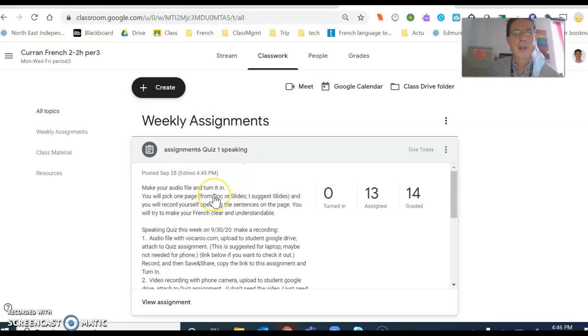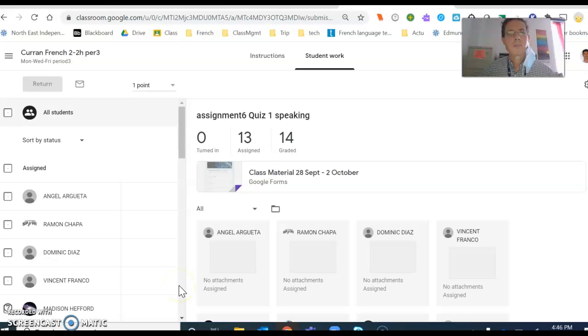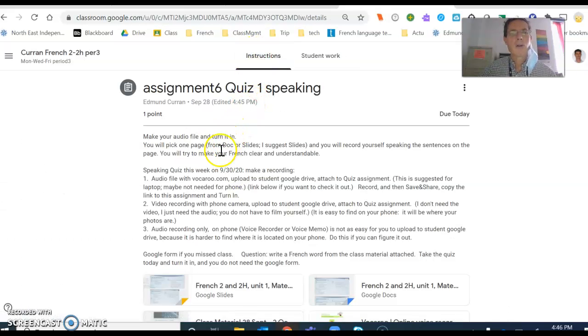Assignment: make your audio file and turn it in. That is what I'm going to show you now. Allons-y. Je vais toucher assignment. Instructions, voilà. Make your audio file. You will pick one page from Google Doc or Google Slides. I suggest Slides, and you will read it.